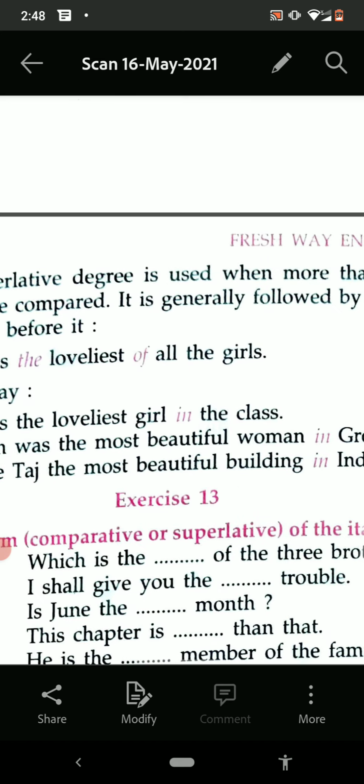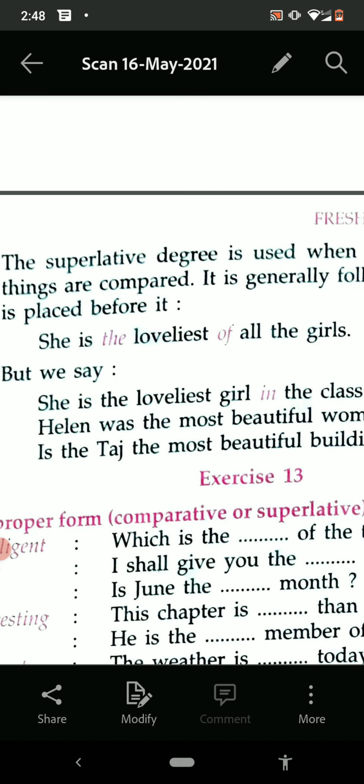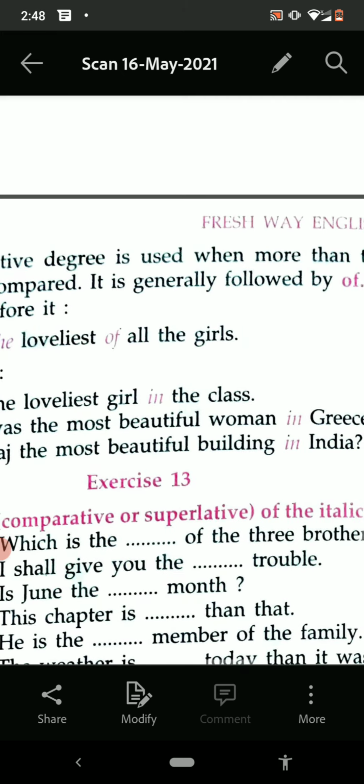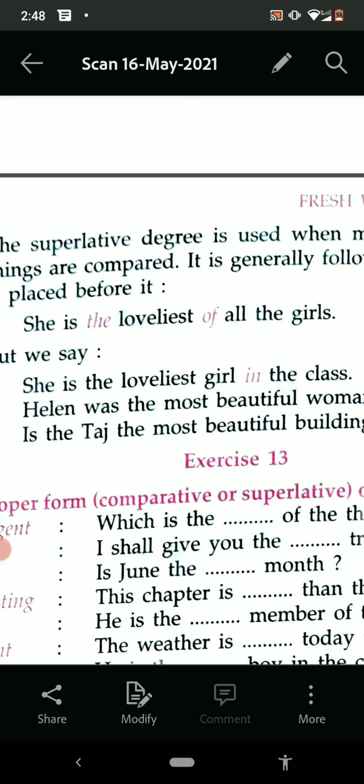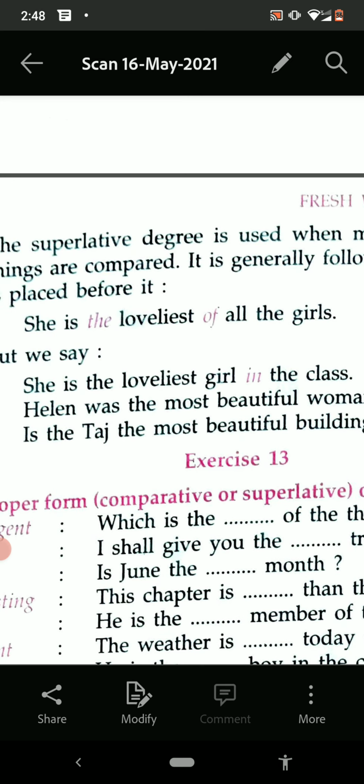She is the loveliest of all the girls. She is the loveliest girl in the class. Helen was the most beautiful woman in Greece. The Taj Mahal is the most beautiful building.